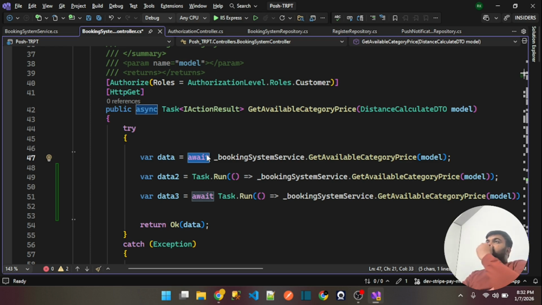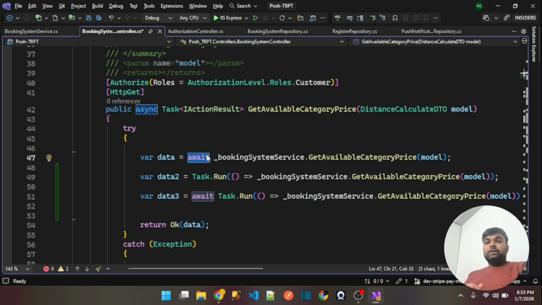If you are doing heavy calculations, image processing, or data compression related things, in such scenarios you have to go with Task.Run, okay. And it is a bad idea in most cases to use it in your ASP.NET Core request pipelines. This is how we can differentiate between these two things, okay.